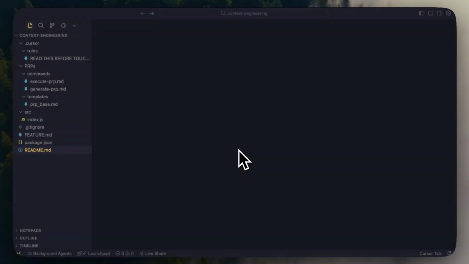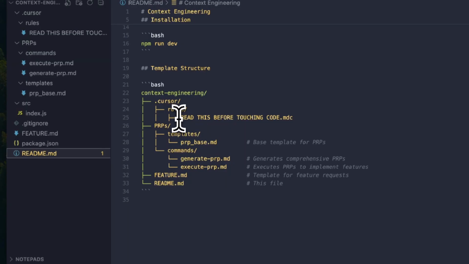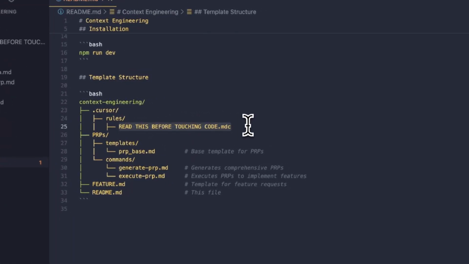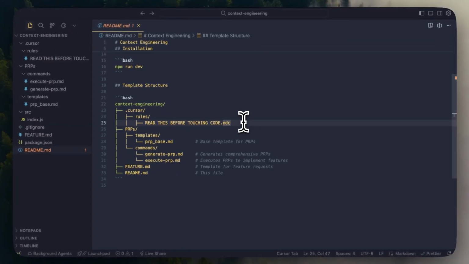There are 5 main files that we're going to be going through, which are defined in the README. The first one is a cursor rule called read this before touching code. As the name suggests, the cursor will read this instruction file before implementing any feature or any task you give it in the future. Note that if you are using Claude Code, this is the equivalent of claude.md, so you can use that instead.